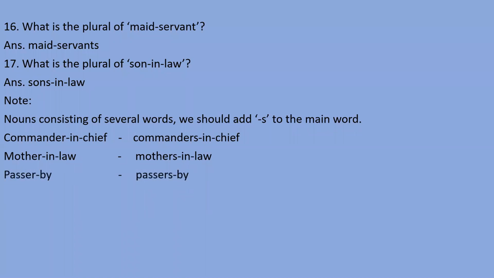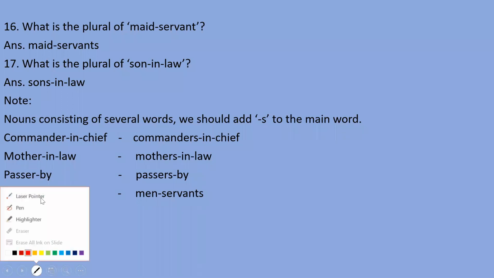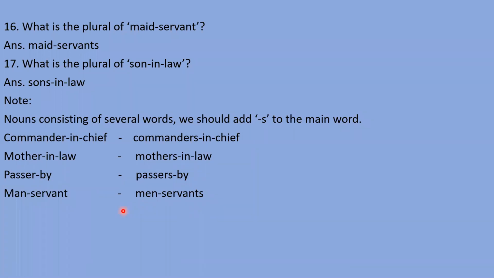Passer-by means those who are passing on the road, passer-by, passers-by. Man-servant, remember this, whenever a noun has the word man, while making singular to plural you need to add s with both words. Man-servant becomes men-servants. Man you need to write in plural form, and servant also in plural form.